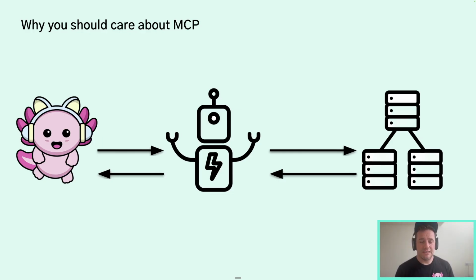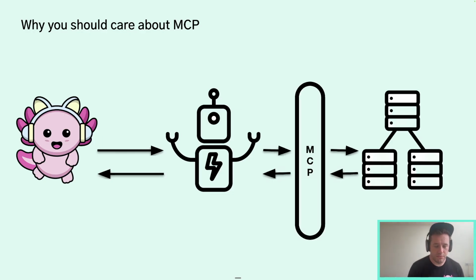So where an MCP can help here is that we can put this in between the AI agent and our data source. The AI agent connects to the MCP, and the MCP acts as an interface to, say, a data source or a service or whatever that may be within an enterprise estate or somewhere where you're holding private information. We can code onto the MCP to say exactly what can and can't be done by the AI agent. This might be providing information, this might be running tasks. It allows us to build up this interface.